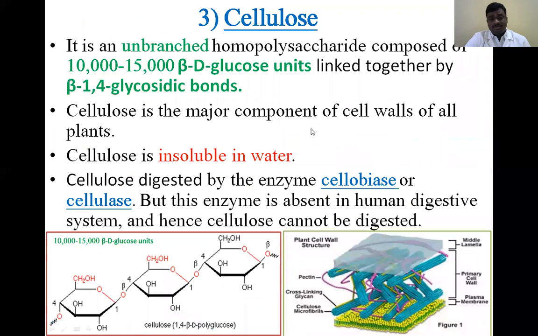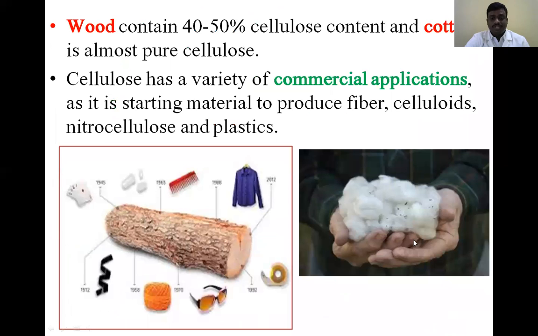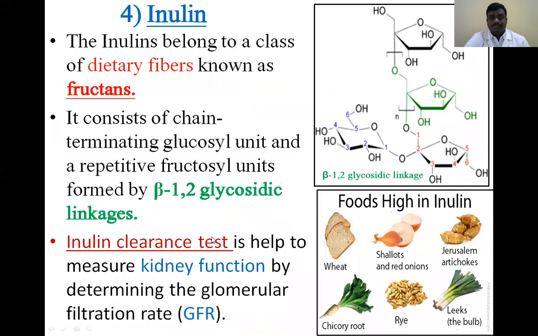Cellulose, there is no use of cellulose in our body. It is insoluble in water. Cellulose is not digestible by humans. Why? Because in humans, the digestion of cellulose requires two enzymes, cellobiase and cellulase. Due to the lack of these two enzymes in humans, cellulose is not digestible. Examples are cotton, wood, and some other products.